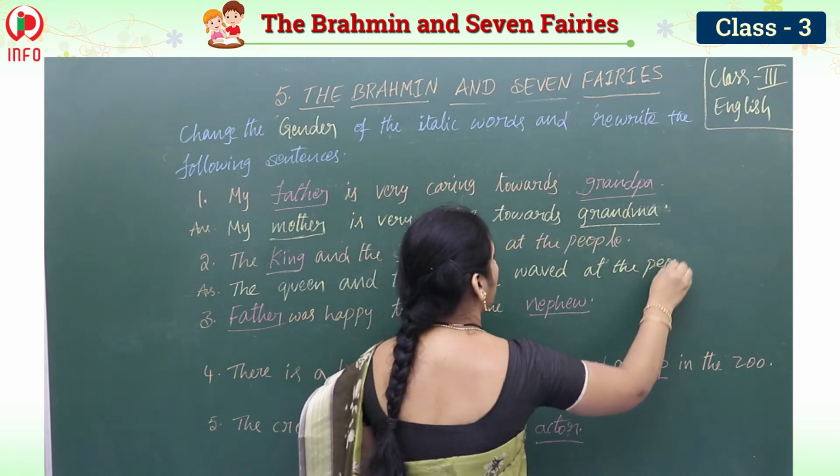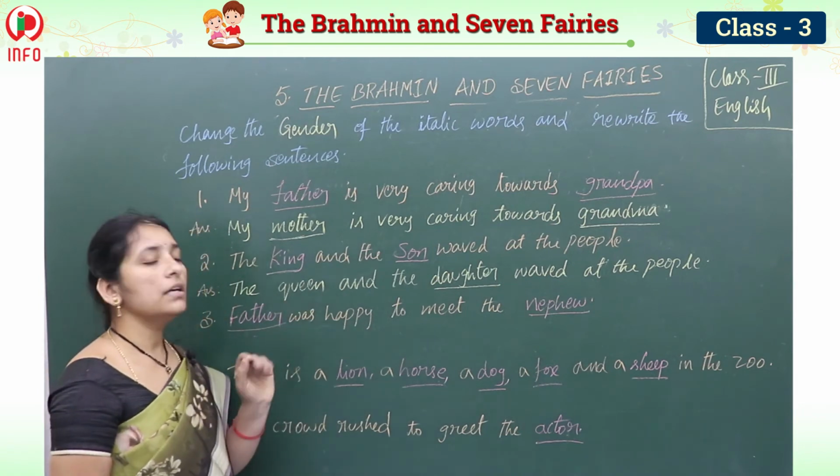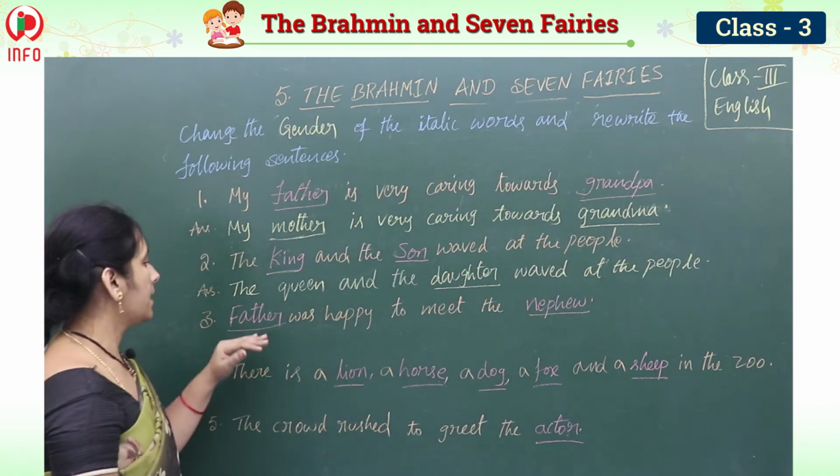Waved at the people. Okay, children. So the queen and the daughter waved at the people. And see the next one.